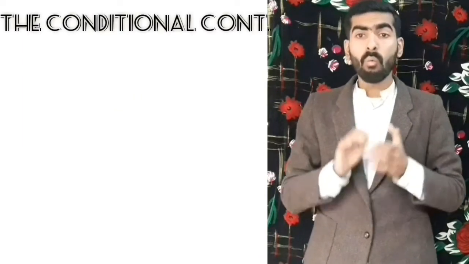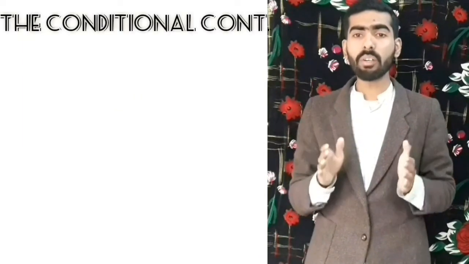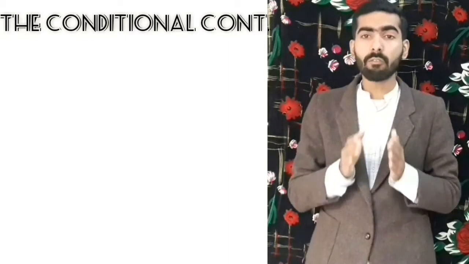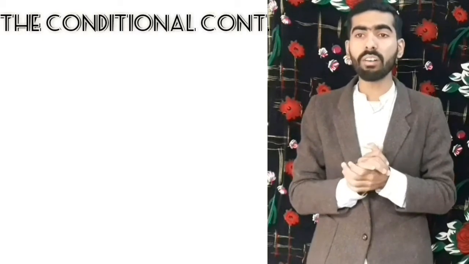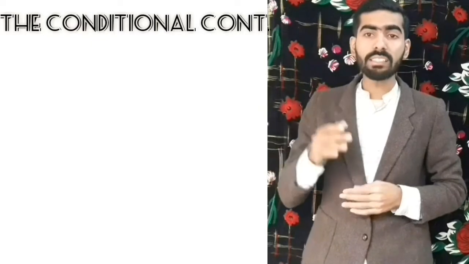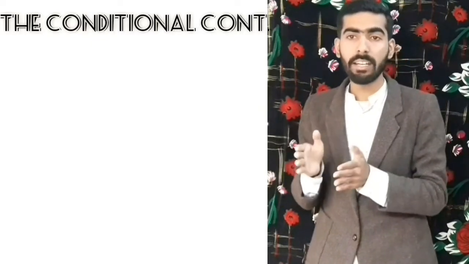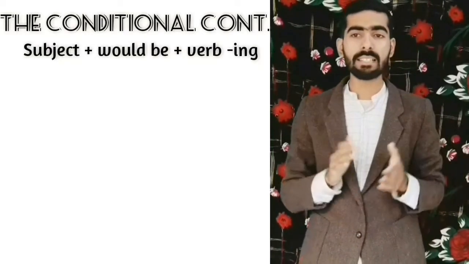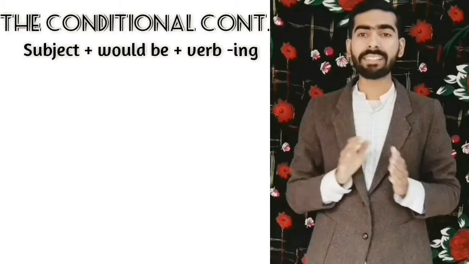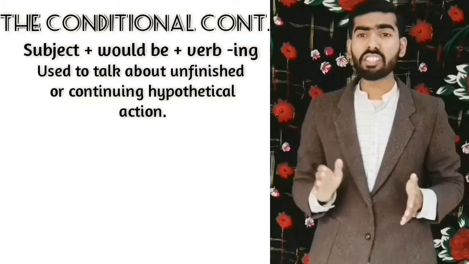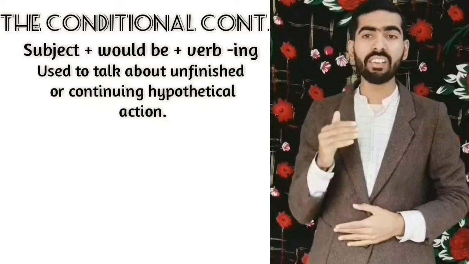Let's take a look at the conditional continuous. When we use the conditional continuous, we put the focus on the duration of a hypothetical action. This means that we use this tense to talk about a longer action when we want to emphasize, or we want people to focus on how long an action would take place. The structure is subject plus would be plus verb-ing. It expresses an unfinished or continuing hypothetical action, an action which is a probable result of an unreal condition.